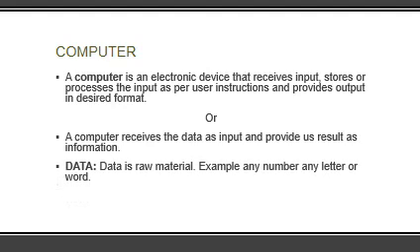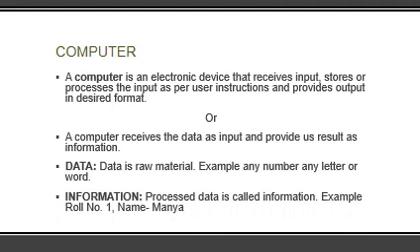What is the data? Data is raw material. For example, any number 1, 2, 3 or any letter A, B, C, D, any word, cat, dog, anything can be a data. And what is information? Processed data is called information, right? If we say 1, then it is only a data. We have no information about 1. And if we say that it is roll number 1, then roll number 1 is information about that data 1. So it is the processed form of data.